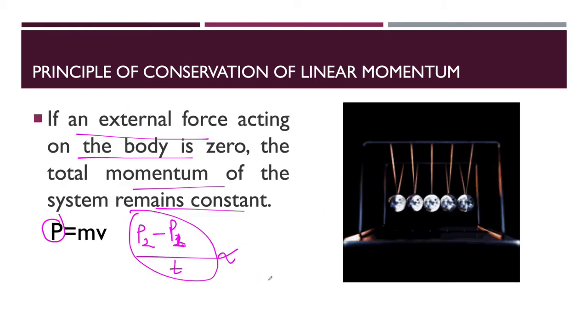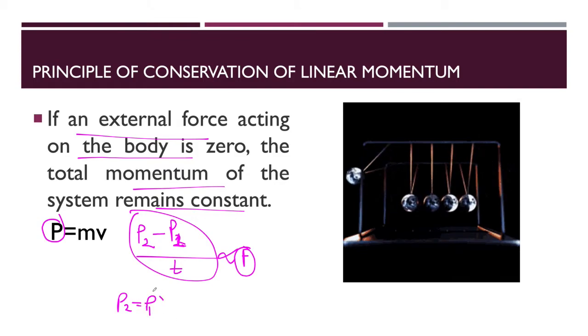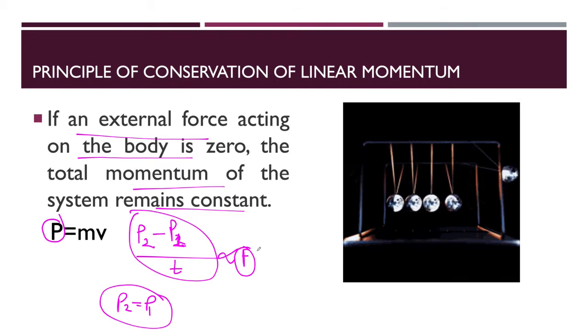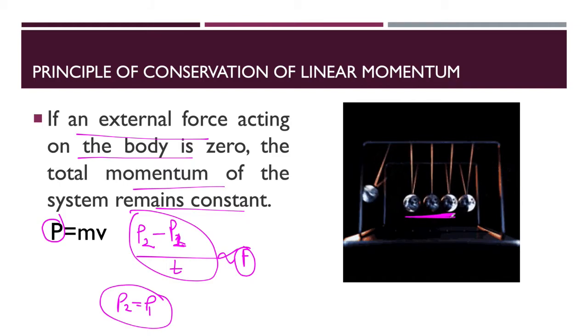So what will happen here? You can see in the previous example also, when no force is applied, then P2 will be P1. That means the objects present here, like these three objects, will remain in the same condition when the applied force is 0.